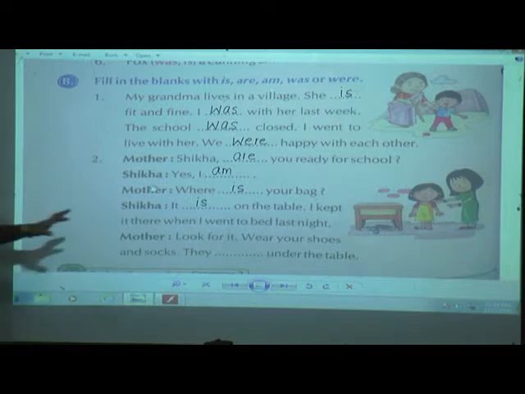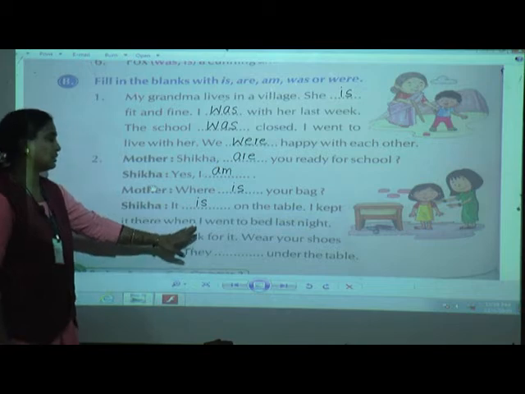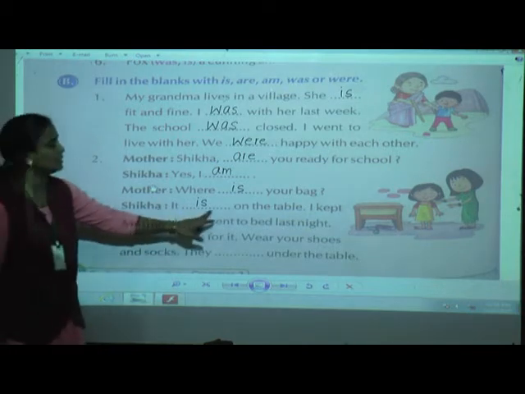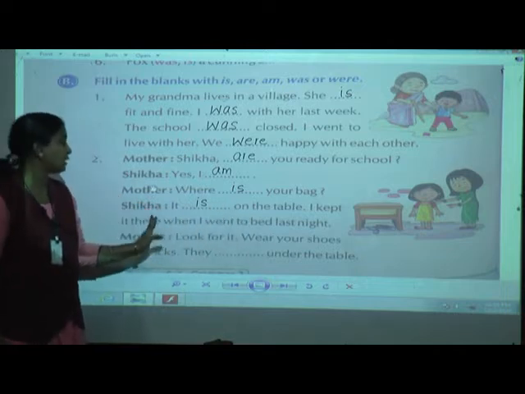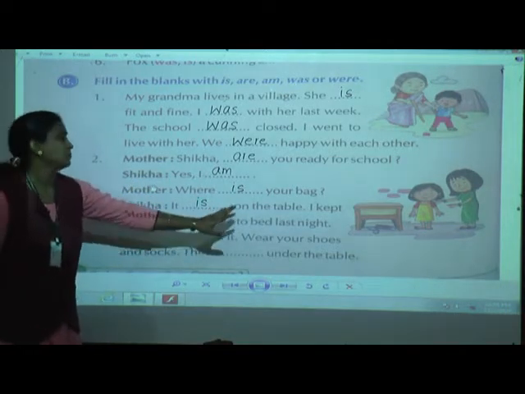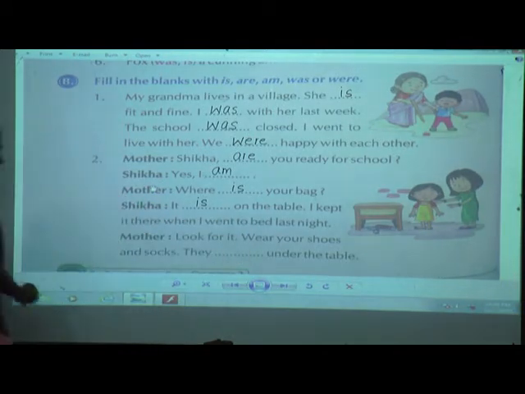Now children, she has kept it here on the table when she went to bed last night. So here it is on the table. Shikha is answering her mother that it is on the table. I kept it there when I went to bed last night.